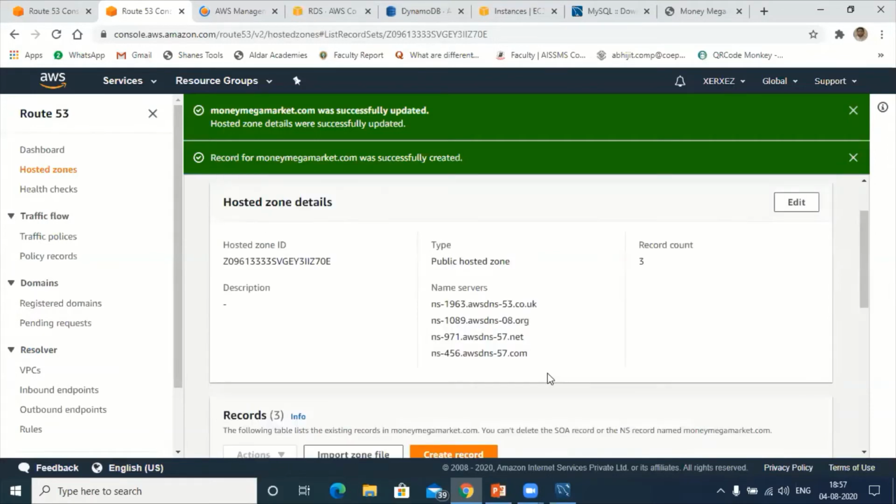Now what you have to do is go to the control panel of the place where you purchased your domain name. So let me go to the control panel now, one.com.